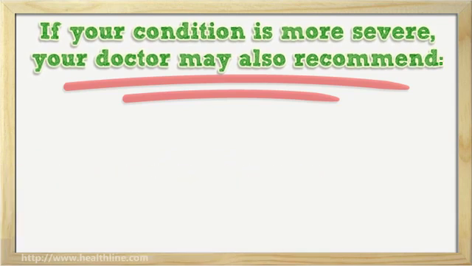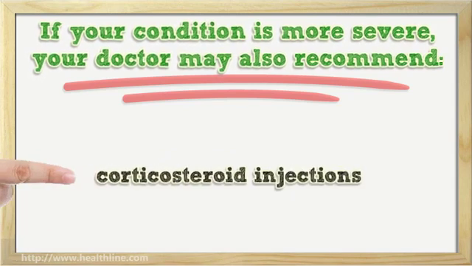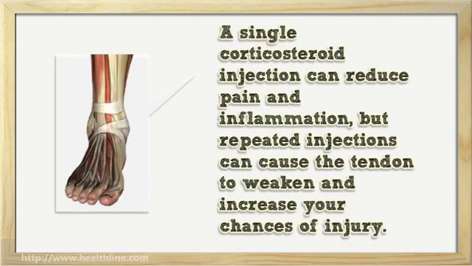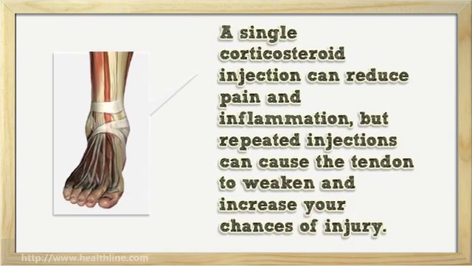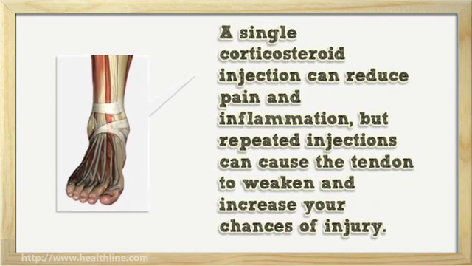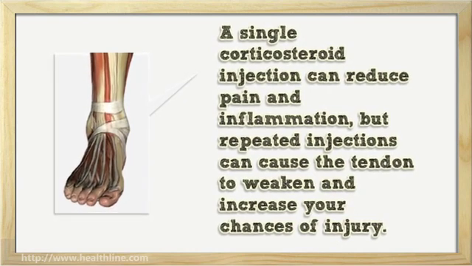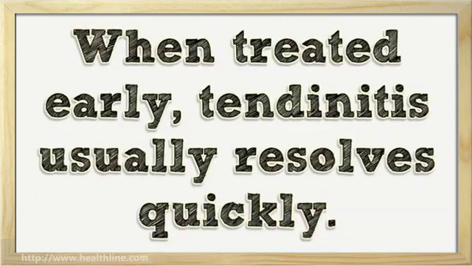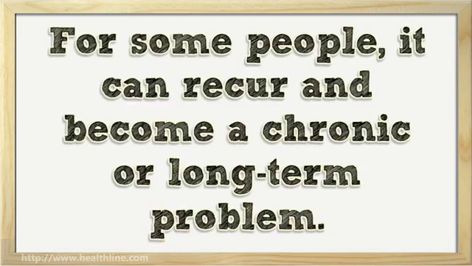Other options include surgery to remove inflammatory tissue, physical therapy, and corticosteroid injections. A single corticosteroid injection can reduce pain and inflammation, but repeated injections can cause the tendon to weaken and increase your chances of injury. When treated early, tendinitis usually resolves quickly. For some people, it can recur and become a chronic or long-term problem.